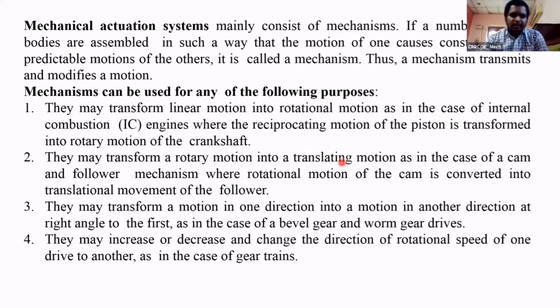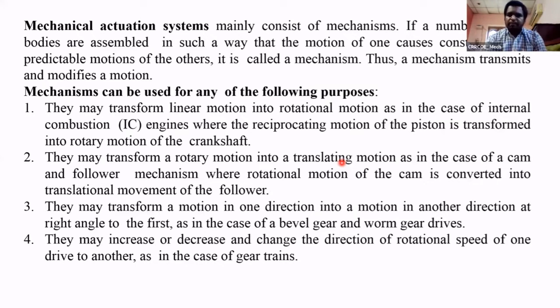In an IC engine, the linear motion of the piston is converted into rotation by using the crank and connecting rod mechanism. The piston is moving in a linear way, and we are converting it into rotary. That is the first purpose.